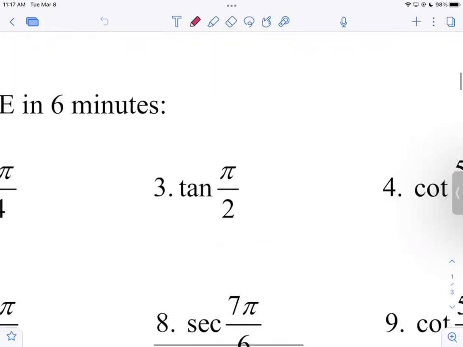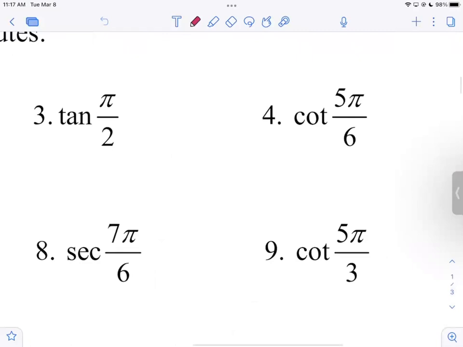All right, slide it over here. 3, 4, 8, 9.